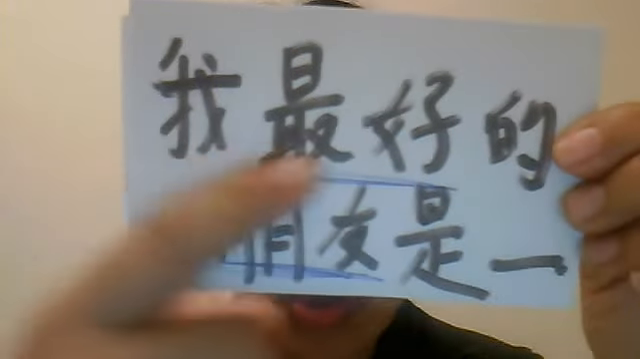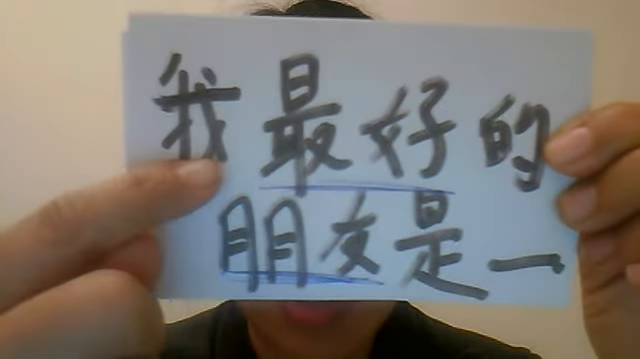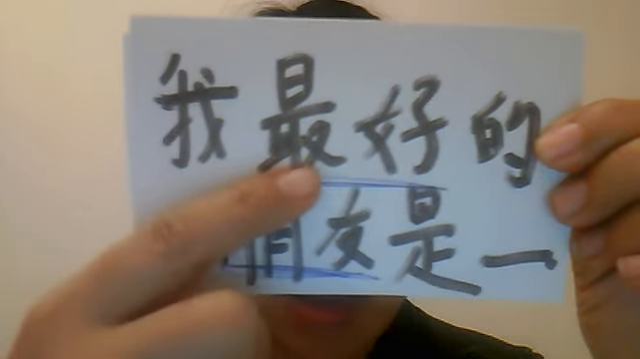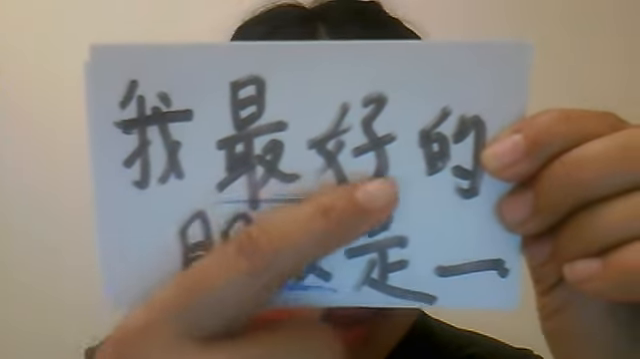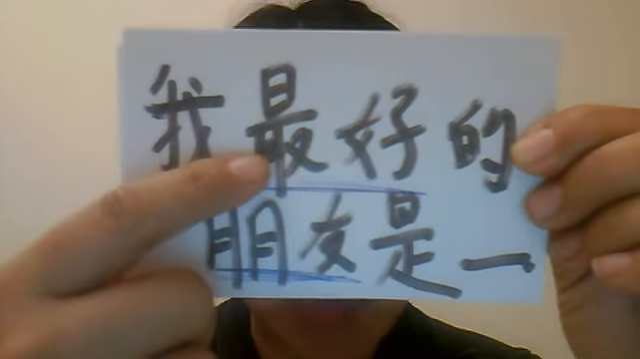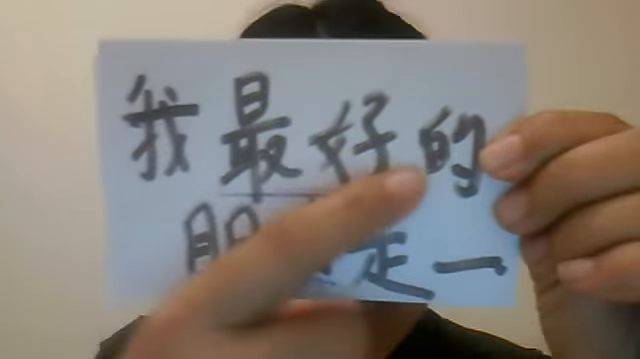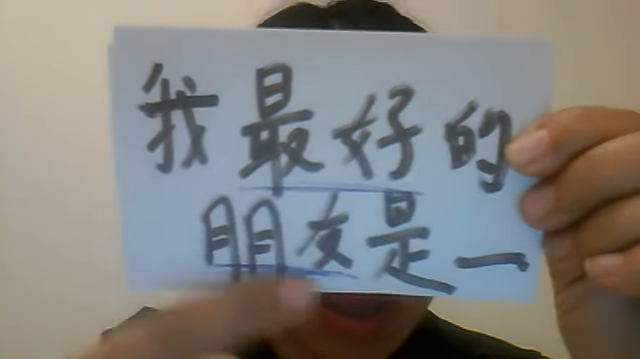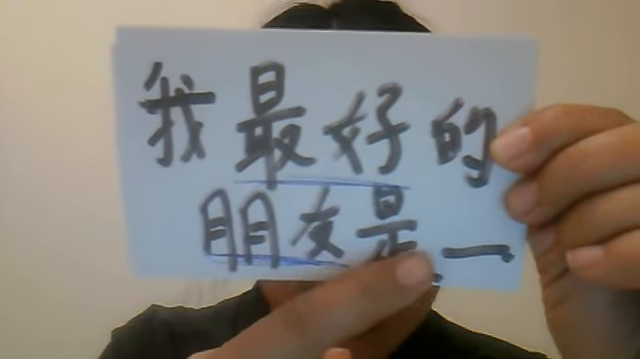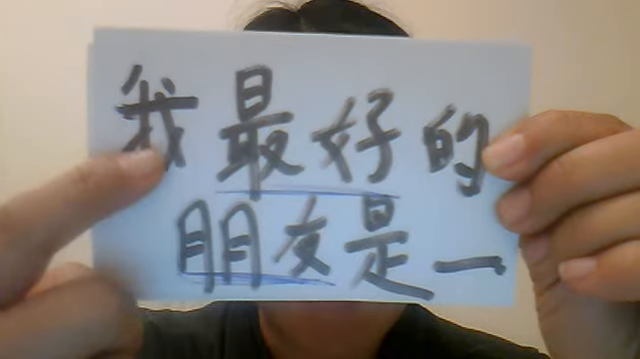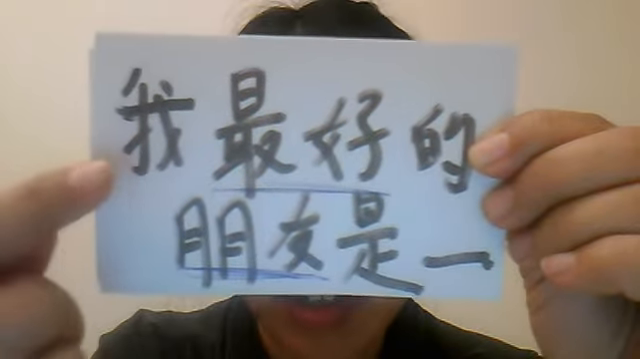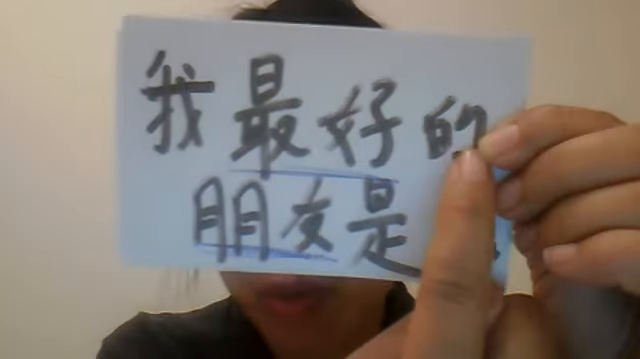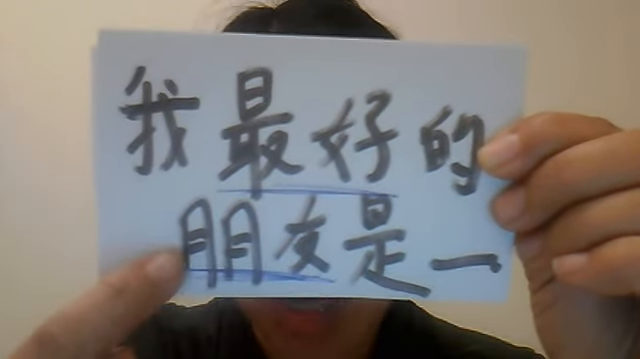So 我最好的朋友是 means I... 最 means most, so good, so most good, so it's best. 的 indicates possessive. 朋友 is friend. 是 is. So it means my best friend is, and you can see it's very different. You say I best possessive friend is.